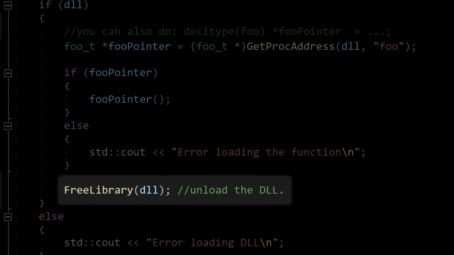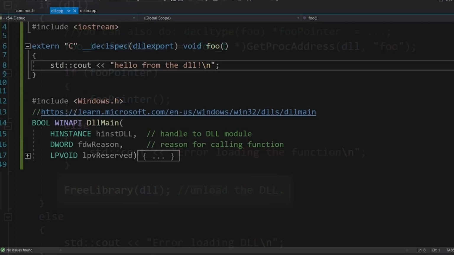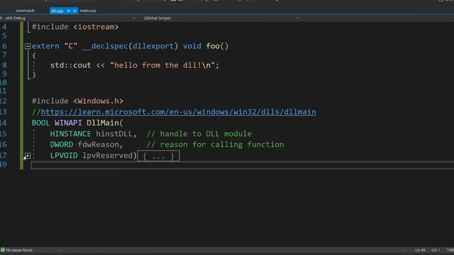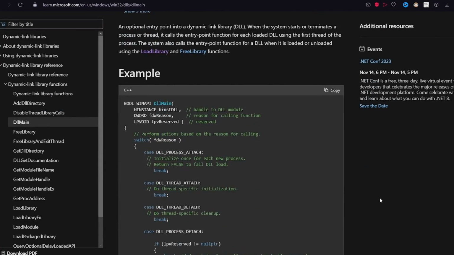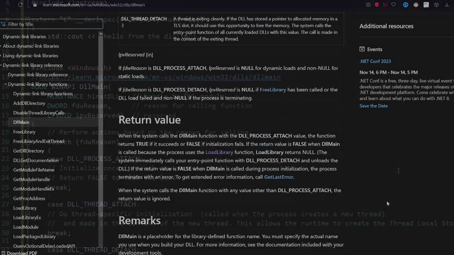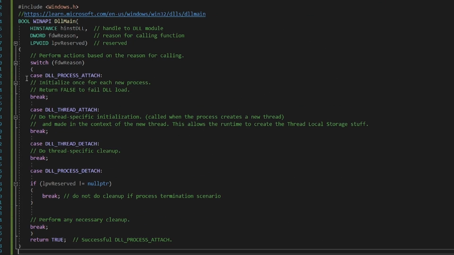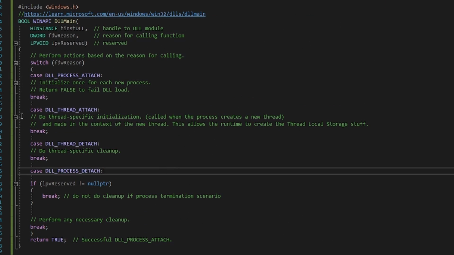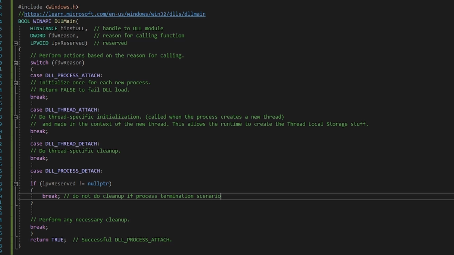But as with any other freeing related thing, this is done by the OS at exit. So you don't need to call this when your program closes. So what is this thing then? Well, this is called the DLL entry point, and it has a nice documentation. Basically, it is a function called when a program loads the DLL, unloads the DLL, or creates or destroys a thread. This is useful because you can initialize stuff here and also deinitialize stuff.